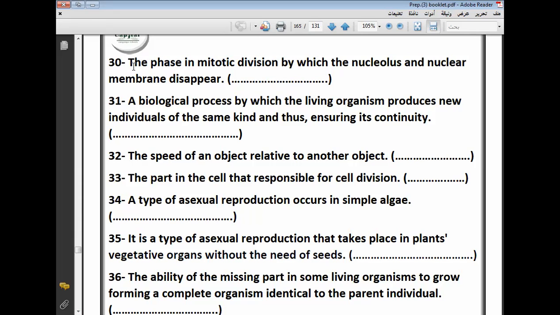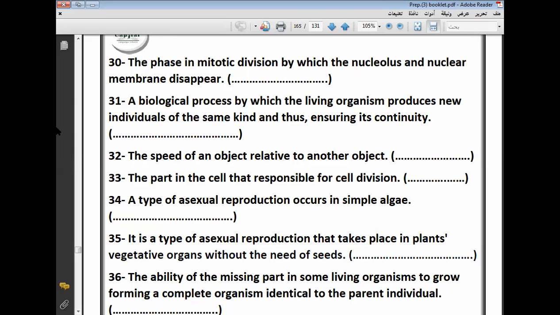Okay, its name. Prophase, Abdul Rahman. The first phase is called the prophase. So the phase in mitotic division by which the nucleolus and nuclear membrane disappear is called prophase. Thanks, Abdul Rahman. Prophase.